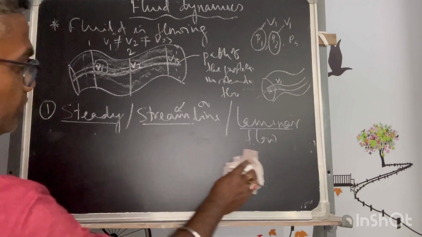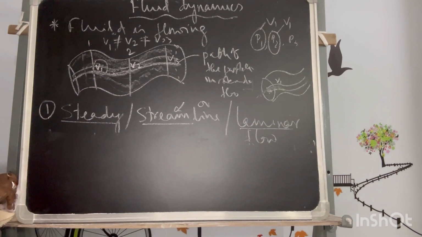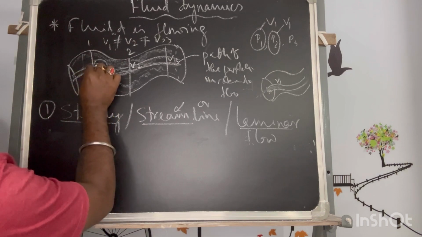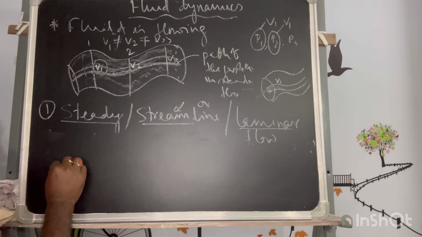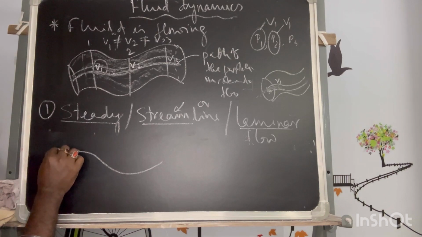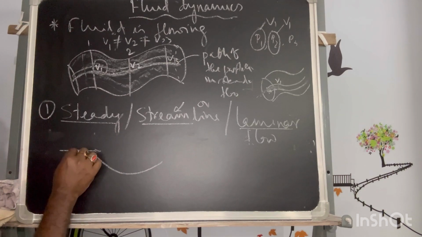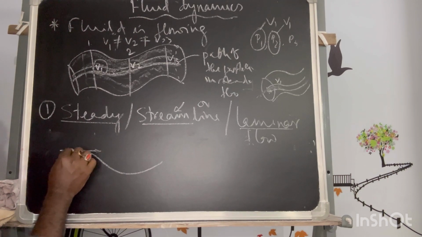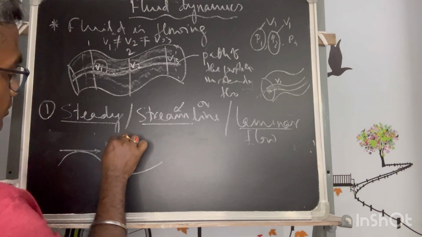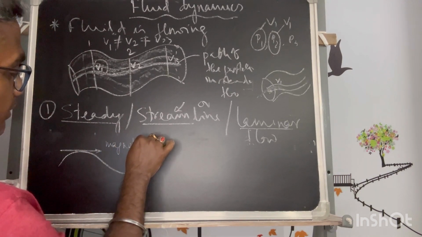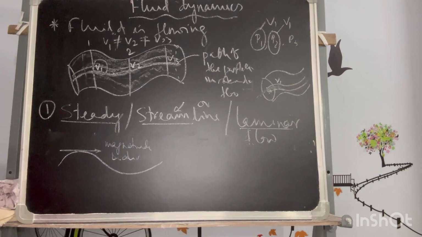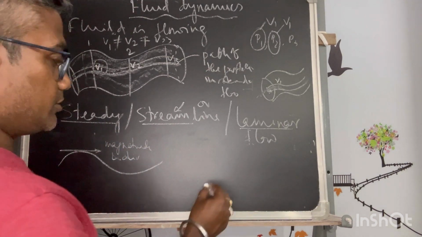Now if it is the case, then how will you decide velocity anywhere? This also has to be understood. As you know, in a curved path, the velocity is tangential. If I draw a tangent, it will denote its magnitude and direction. That we know because we have learned in kinematics also.